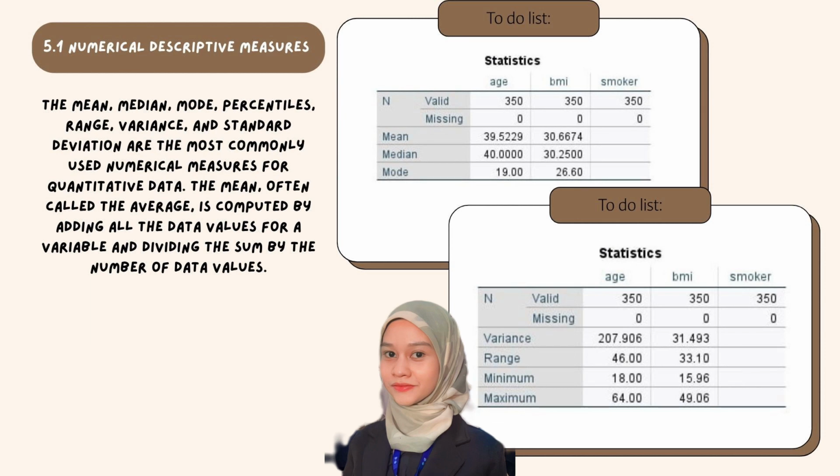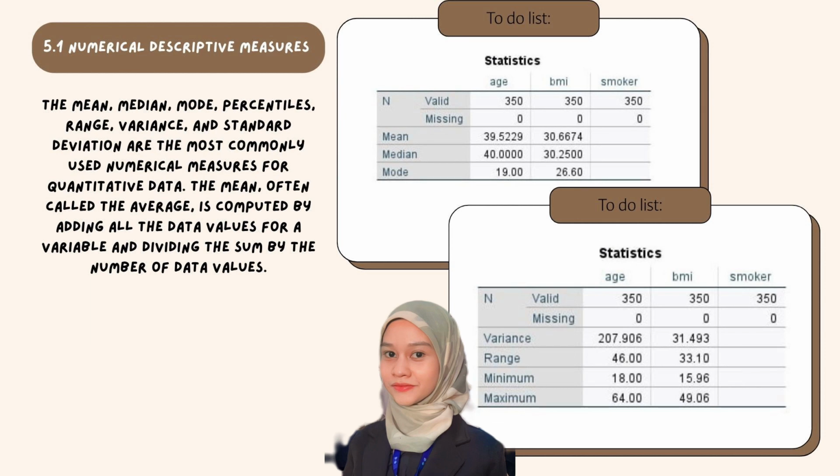SPSS is a computer program which is used for statistical analysis. SPSS is the abbreviation of Statistical Package for the Social Science. SPSS is commonly used for processing and analyzing data, and it has statistical analysis capabilities as well as a data management system with a graphical environment.